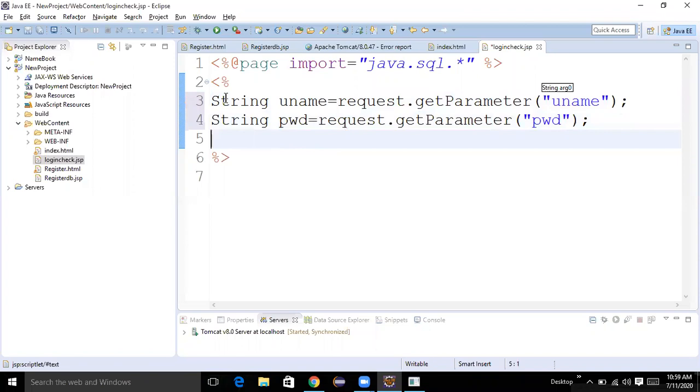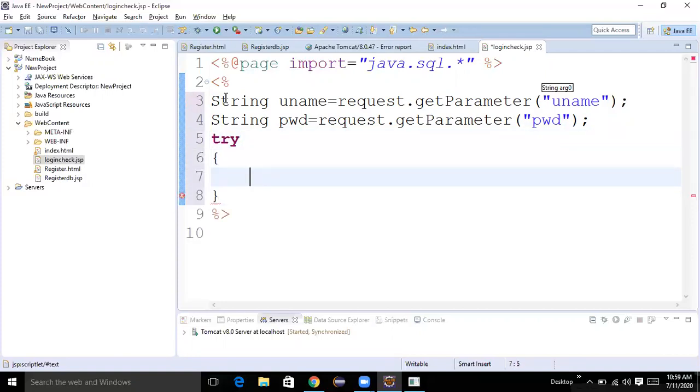Okay. After writing this one, we need database connection, right? Yes. We need a database connection. Sushma, always database connection should be in which block? Try block, sir. Very good.